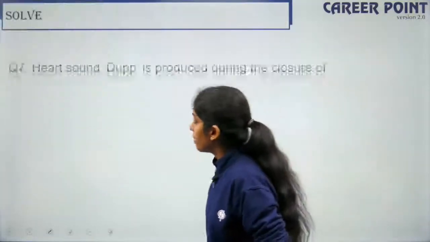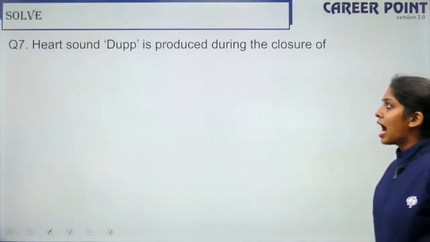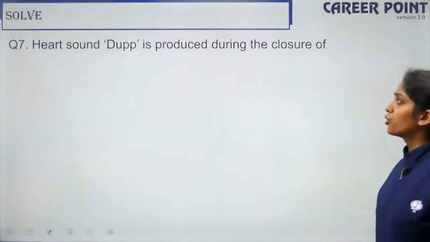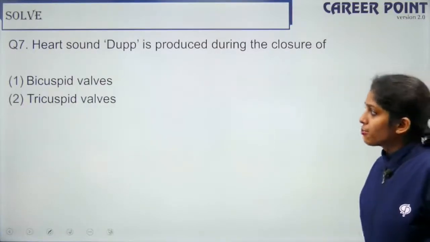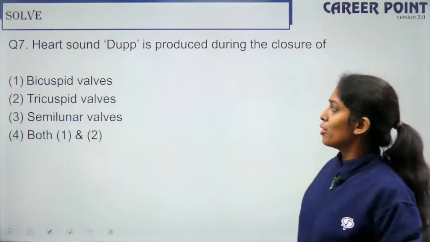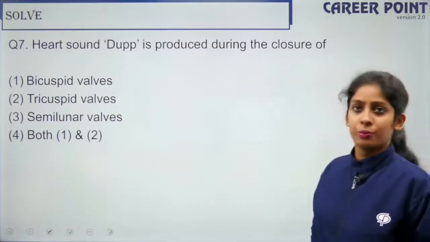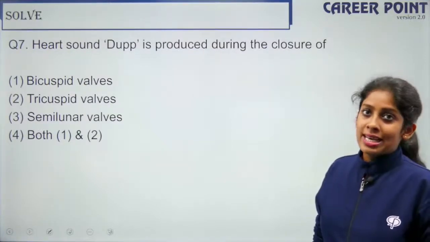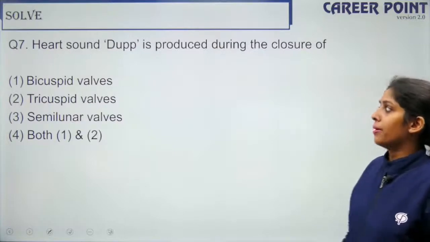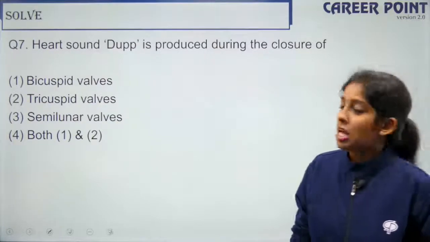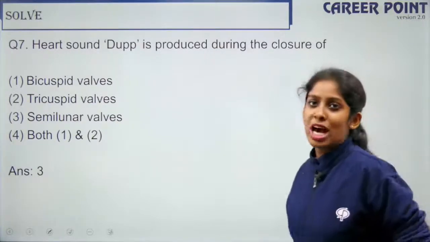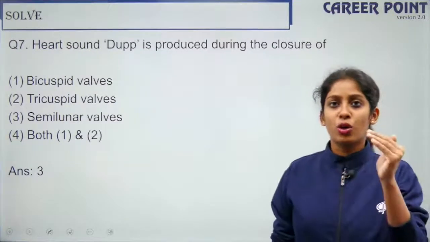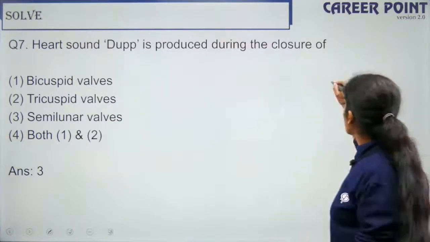Moving further, question 7. The heart sound dub is produced during the closure of bicuspid valves, tricuspid valves, semilunar valves, or both 1 and 2. Lub and dub. So here the answer is semilunar valves. Lub and dub are the 2 sounds, right?